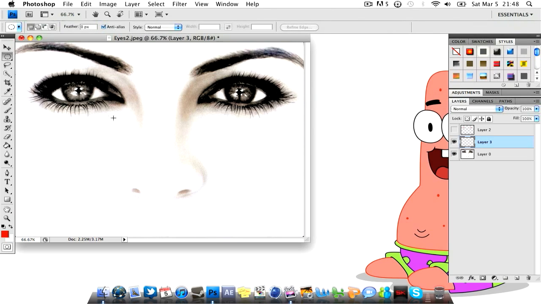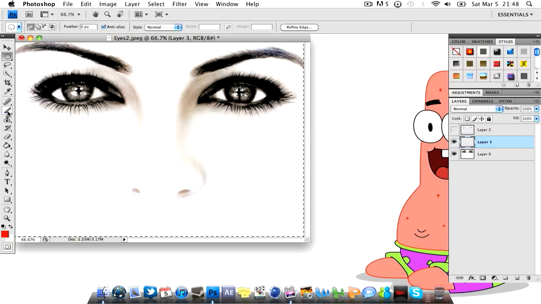So by doing this, we're just going to click once inside of the pupil while holding Shift and Alt, and then we're going to drag out a little bit, and we're going to create a perfect circle around the pupil. After we do this, we're going to right click in the middle and go to Select Inverse, which will make sure that everything but the pupil is selected.